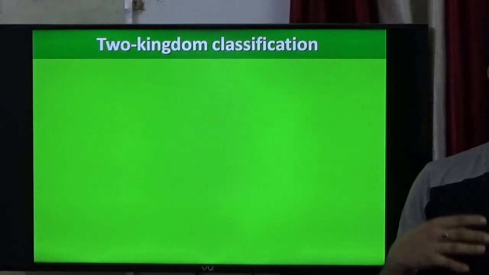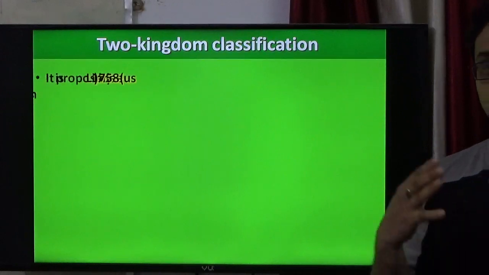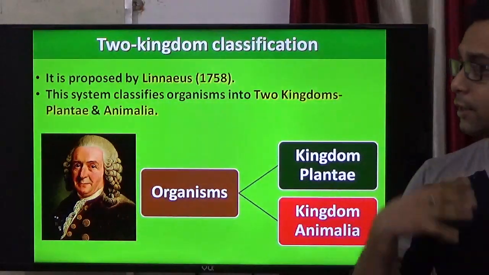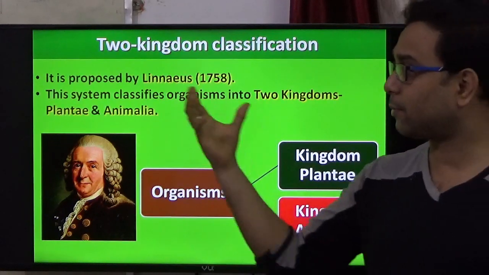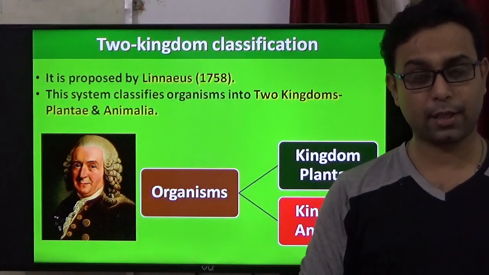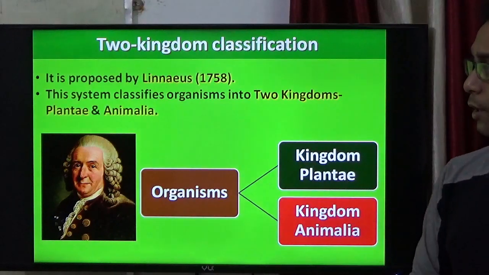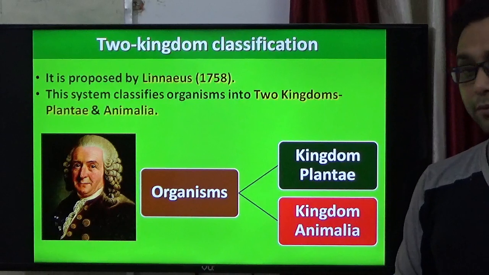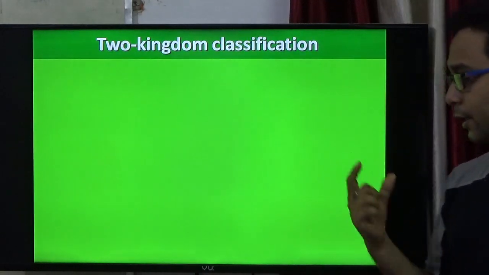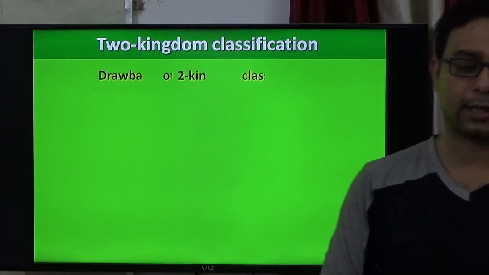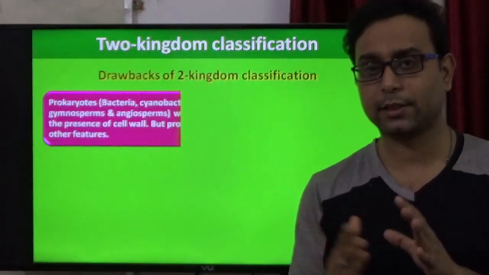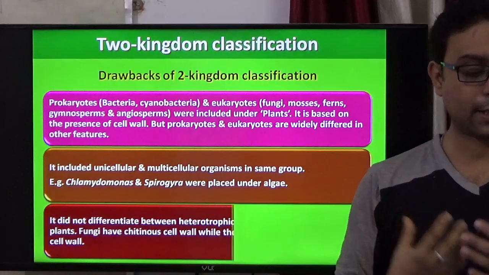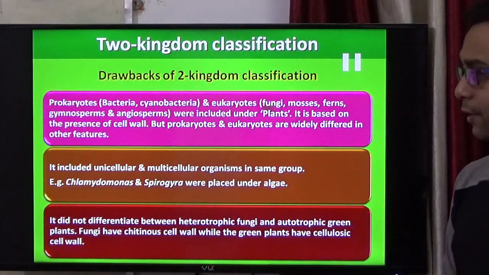Now, another important classification system that is more acceptable is the two kingdom classification system. This two kingdom classification system was given by Linnaeus in 1758, and this year is also very important. Here the organisms are classified into two kingdoms: kingdom Plantae and kingdom Animalia. But this two kingdom system has some drawbacks. Drawbacks means it has some disadvantages.